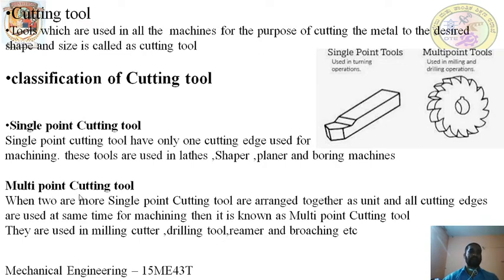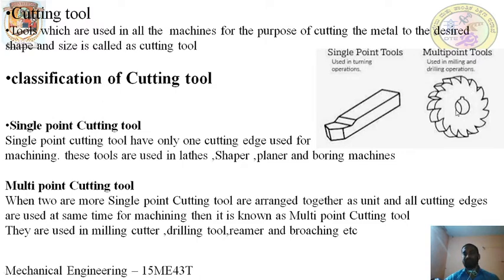Multi-point cutting tool means a tool which has more than one cutting edge. You can see in the multi-point cutting tool that this is a milling cutter. All of these are cutting edges. It has more than one cutting edge in action simultaneously at a time. During machining, the machining takes place from more than one cutting edge. It will revolve, so all the cutting edges will be in action.